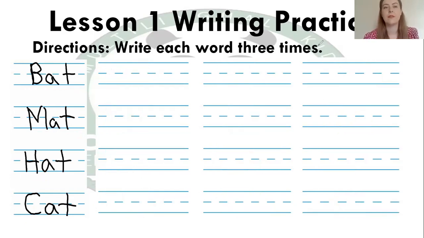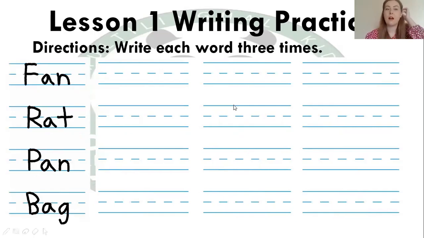So our next 4 words are fan, rat, pan and bag. So for fan, to do F, we start at the top and we make a line down and stop. And then we have to make a line at the top and in the middle. Okay, so that's how you draw a big F. And then again, the A, around, up, down, and flick.